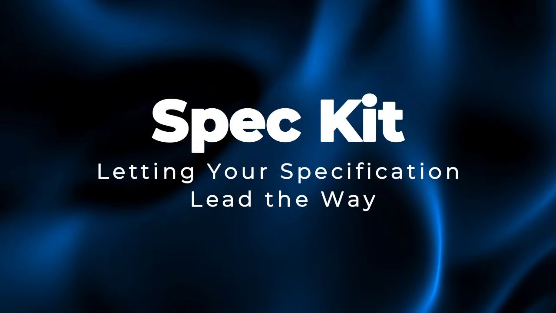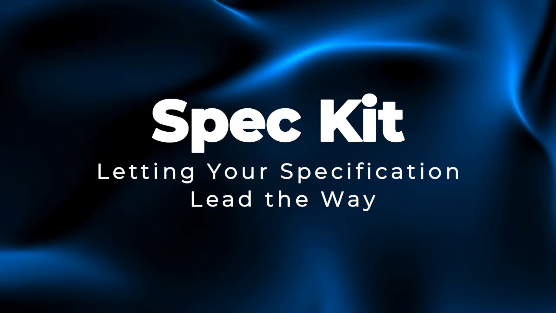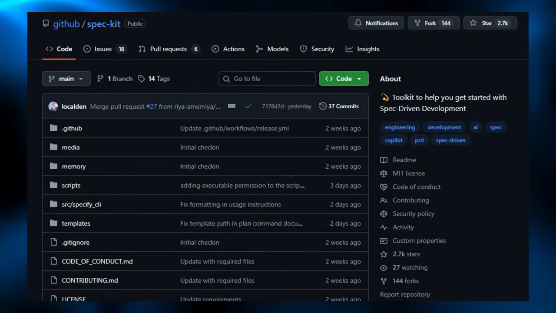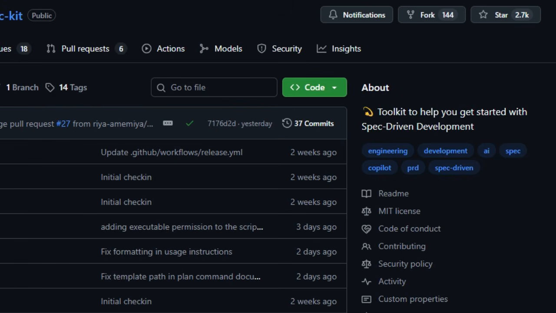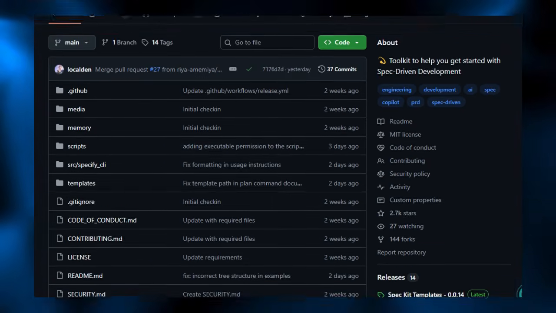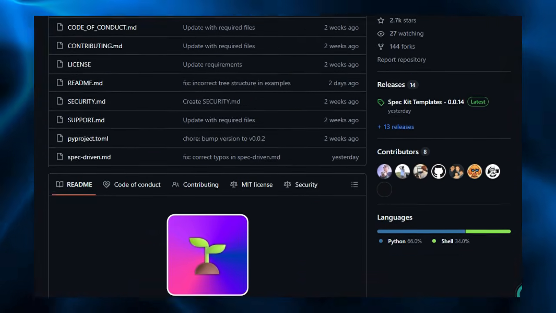Project number 9, Spec Kit. Letting your specification lead the way. What makes Spec Kit truly unique is how it reimagines the role of a specification. Instead of treating specs as outdated documents you write and forget about, this toolkit elevates them into living, executable guides, the real source of truth steering every step of your development.